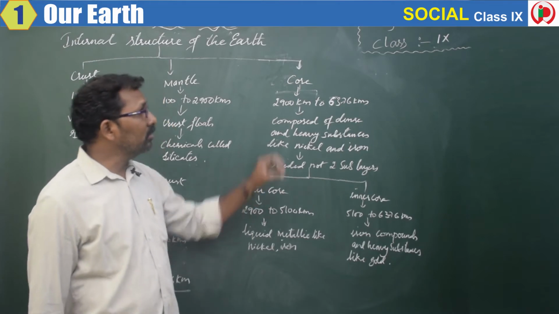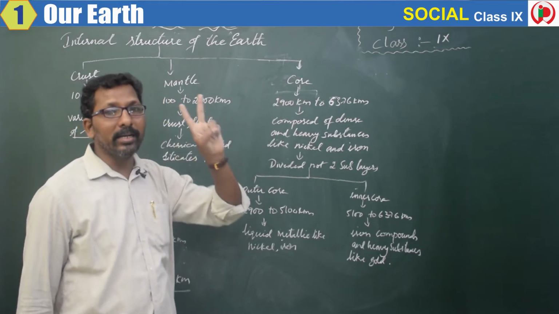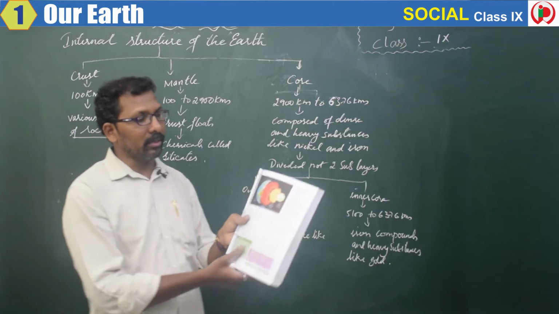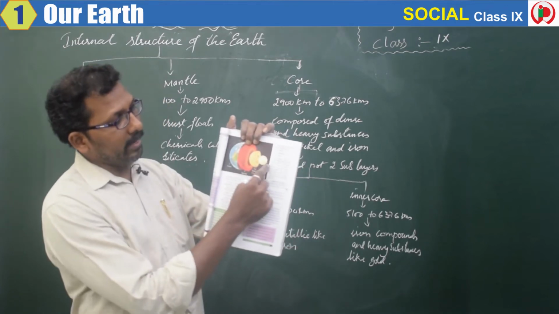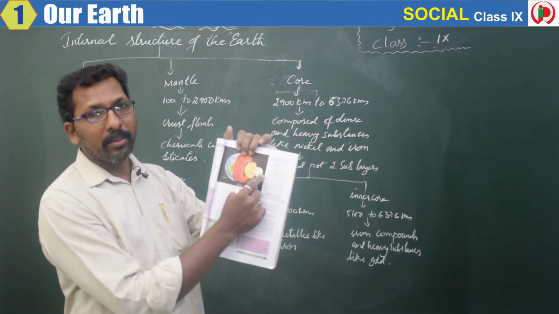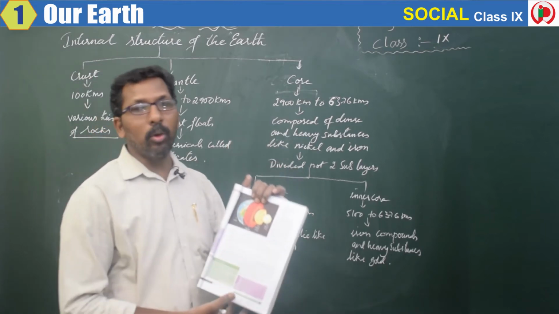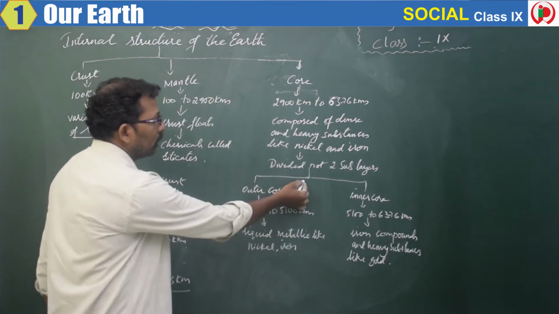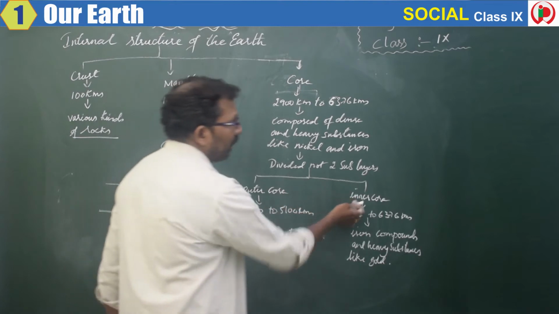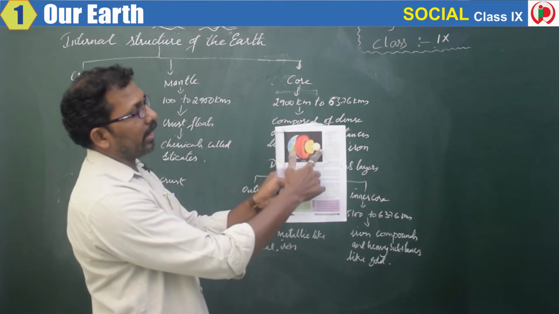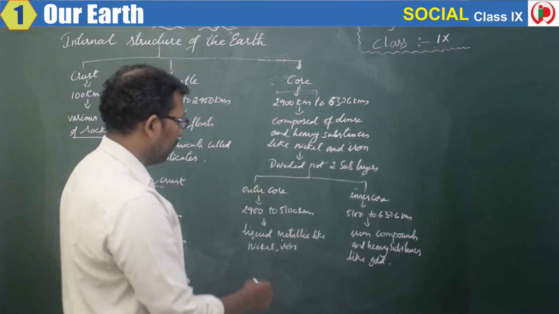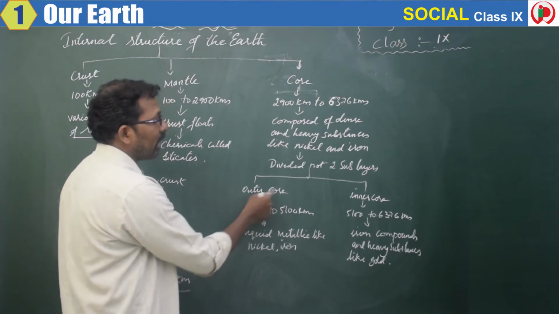And this core is divided into two layers. You can see here it is divided into two layers. And what is present in the two layers? The outer layer and the inner layer. This is the outer layer and this is the inner layer. The outer layer is called the outer core.